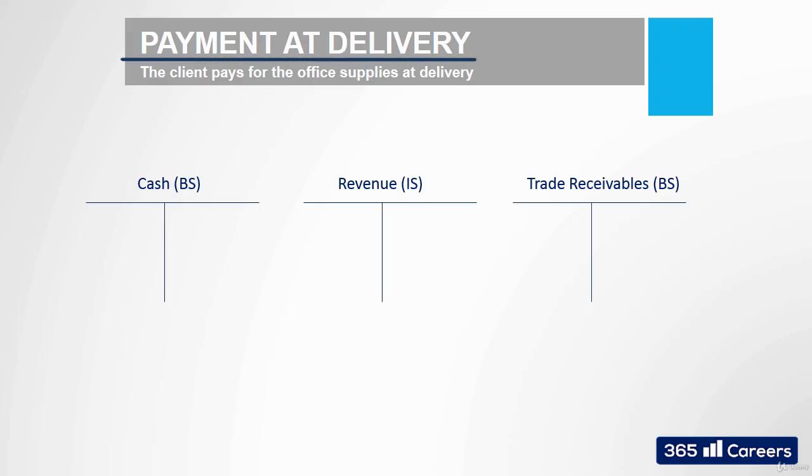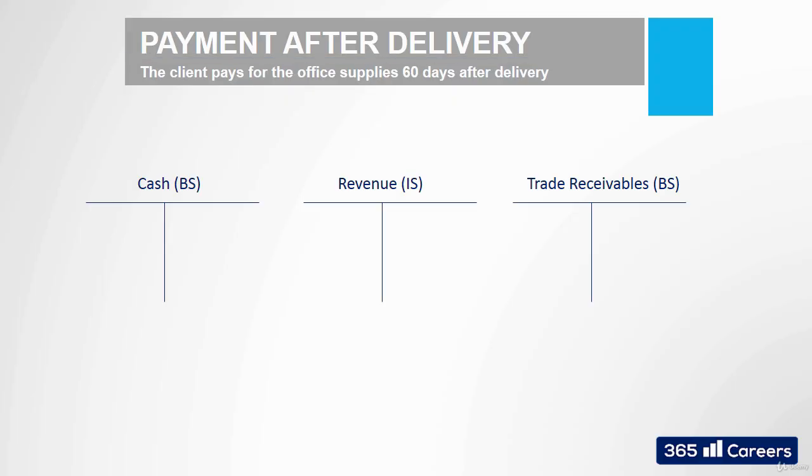In the first case, things are quite simple, right? The company earns revenues for $10,000 and receives a payment of $10,000 in cash. We'll have to credit revenues for $10,000 and debit cash for the same amount. This is pretty straightforward. What happens in the situation where the firm delivers the office equipment but receives the payment 60 days later?